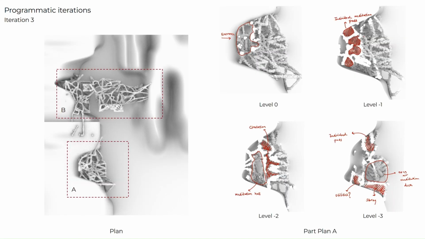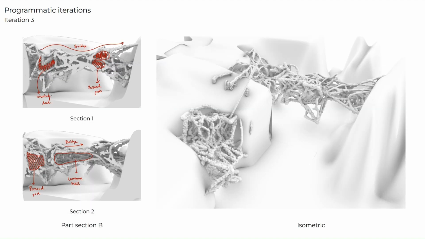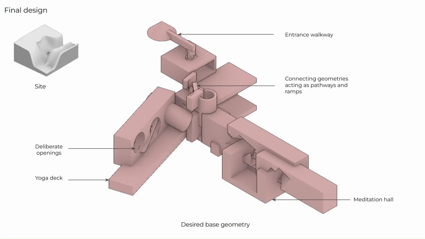In the next iteration, I broke it into 2 parts, with one being the connecting section from one cliff to the other. Part A of the plan shows a clearer sense of volumes and space for meditation halls and personal pods. In Part B, I have tried to accommodate viewing decks, personal meditation pods, and even a common hall in the bridge, while maintaining a straightforward circulation pattern. For the final design, I have combined aspects from all the previous iterations. The predefined geometry has specific openings allowing for view and circulation.